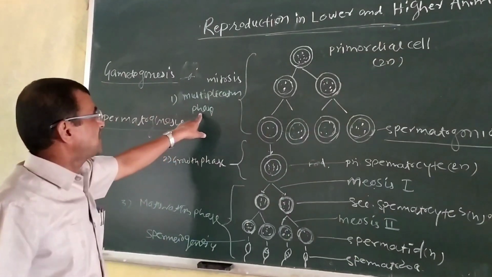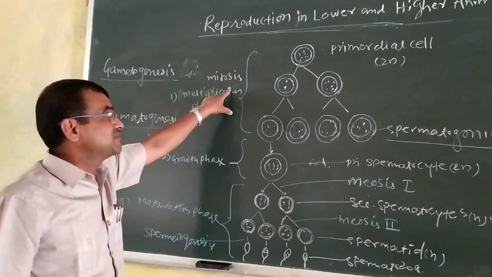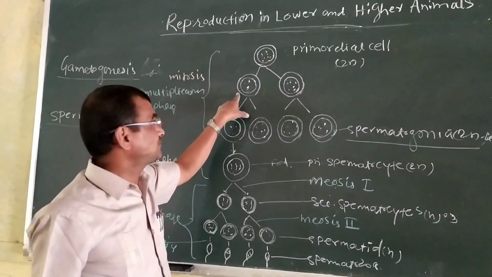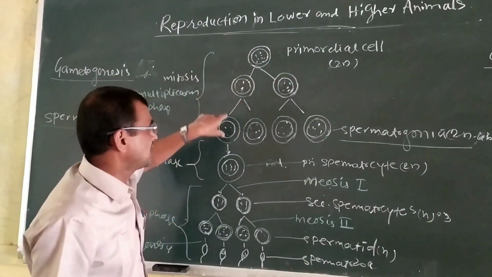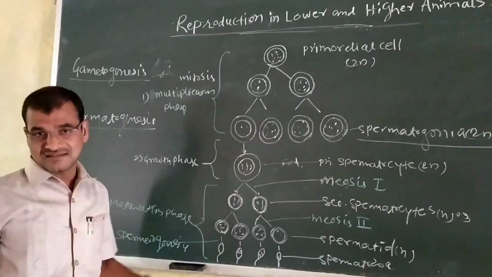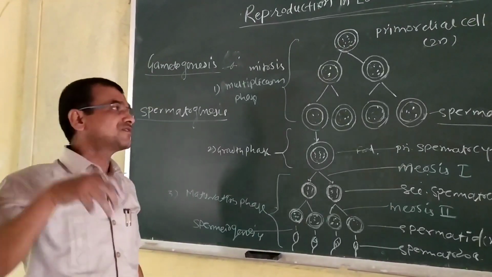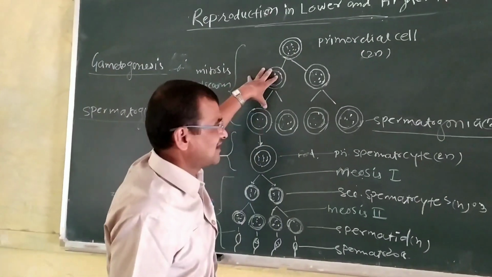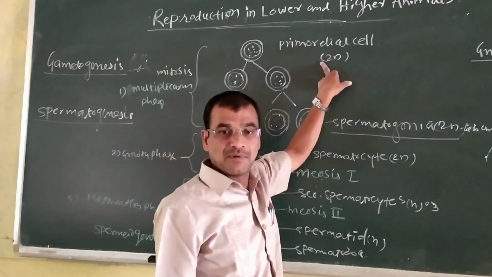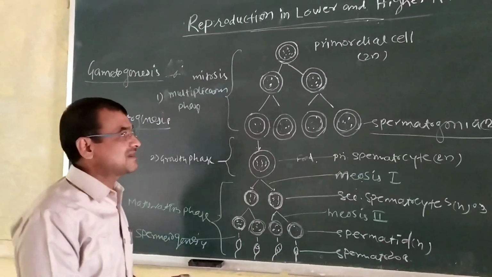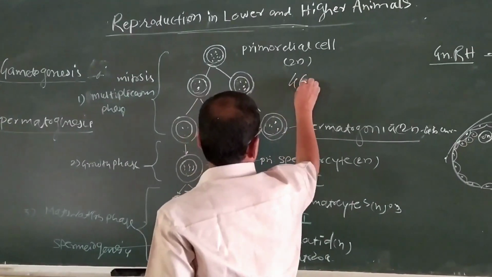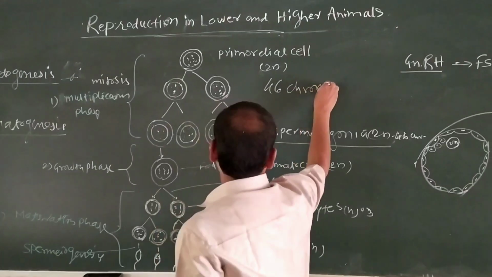This multiplication phase by mitosis means one becomes two, two become four, so there is no change in the chromosome content; all these cells contain the diploid set of chromosomes, that is 46 chromosomes.